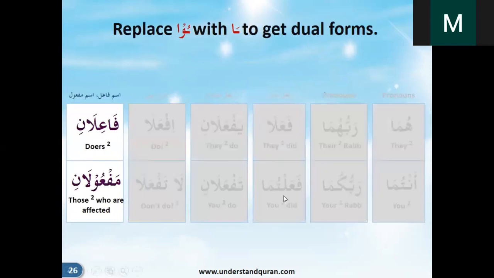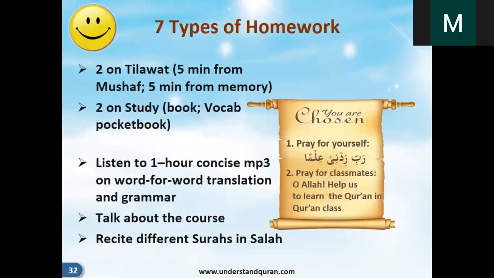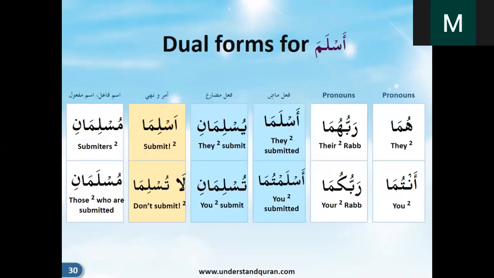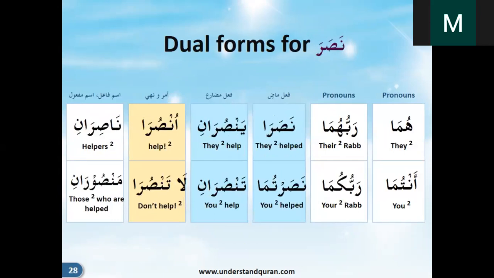Technically, the presentation for today is over. So if you have any questions regarding this dual form, then I can answer. Any questions regarding this dual form?